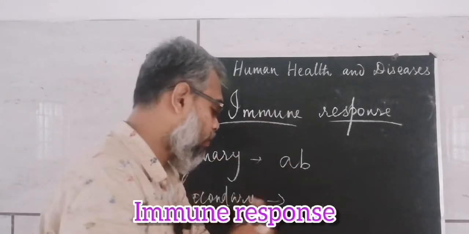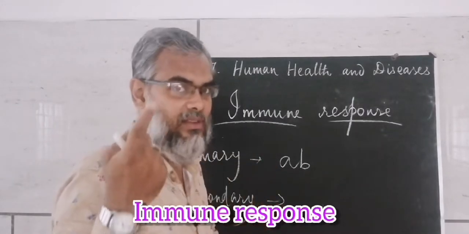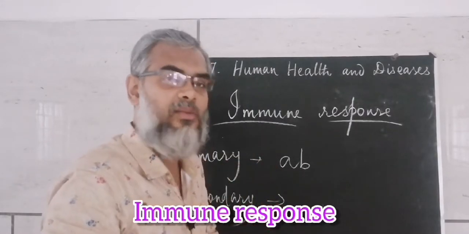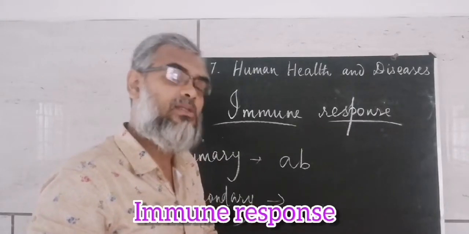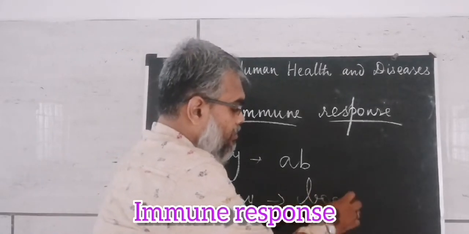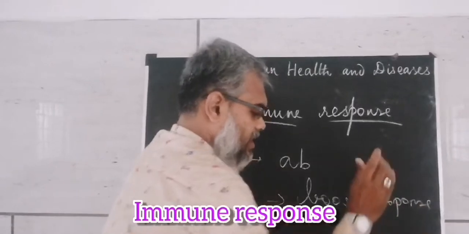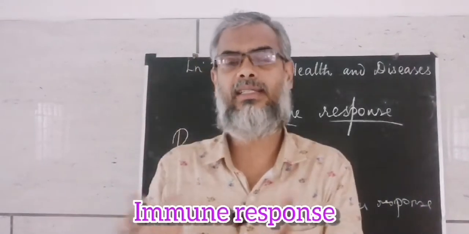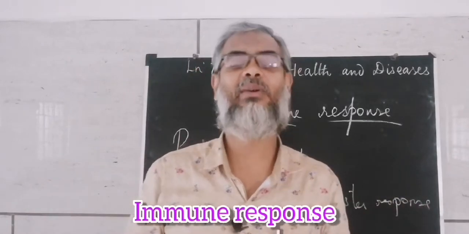It is somewhat quick in nature. So there will be a memory. I said already, there will be a memory for our immune system, for acquired immunity, when we were discussing it. So that memory will happen. So that is why it is said to be a booster response. Booster response.